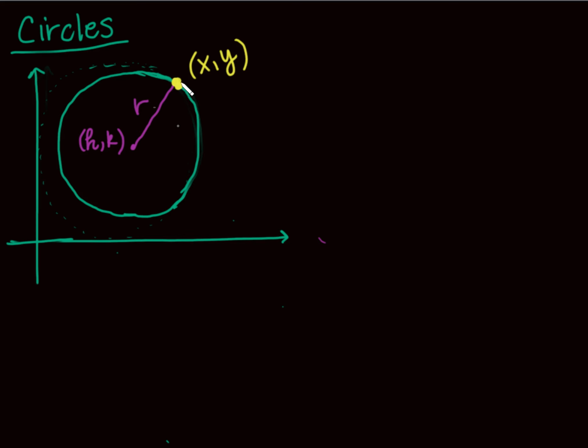Whenever you mess up, you just make your point a little bit bigger, and then it looks like you're good to go. So there are kind of three things we're going to look at. The center of the circle, I need to relate that somehow. The radius of the circle, you guys have probably heard radius. That's the distance from the center of the circle to any point on the circumference. And then, of course, whatever that point is on the circle.